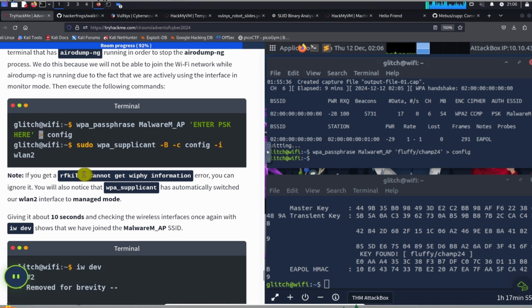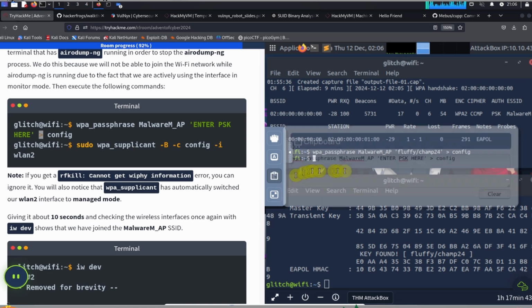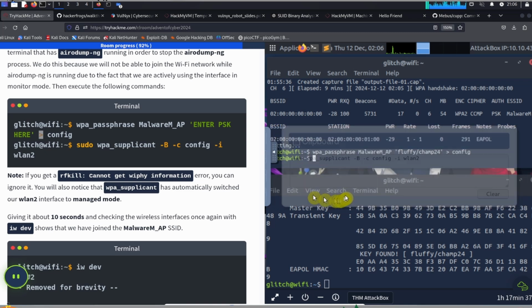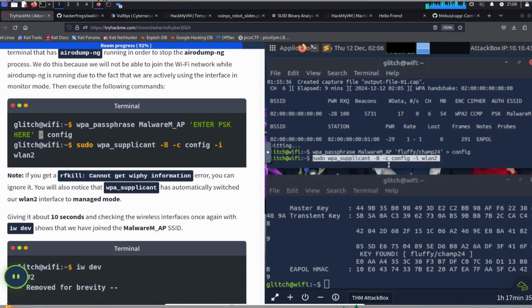And then we're going to give the second command, which is this one. Give the second command.